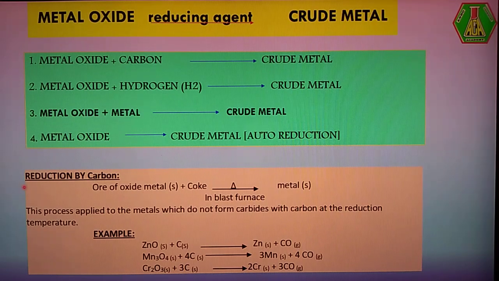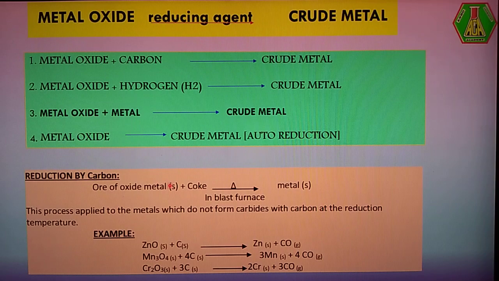First we discuss reduction by carbon. Here carbon acts as a reducing agent. You all know that carbon here is otherwise called coke. The oxide of a metal is called metal oxide, here otherwise the ore of an oxide metal, which is mixed with carbon.